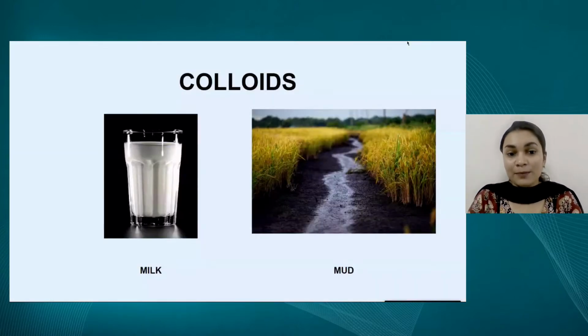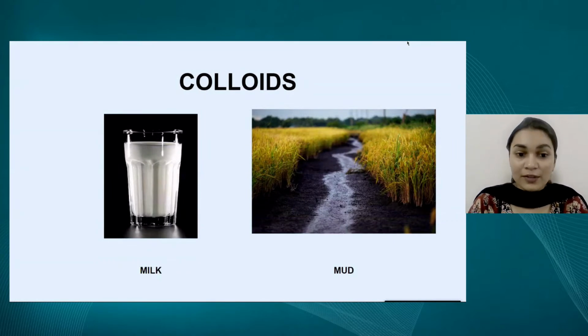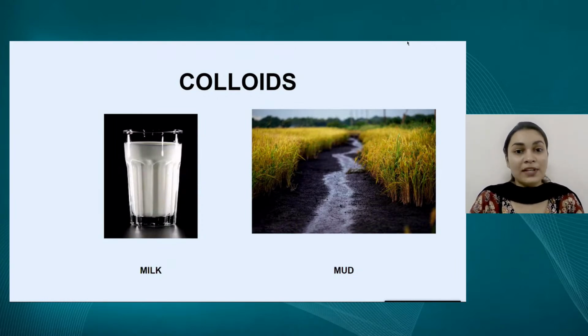So I have two examples in a picture format, milk and mud. These are two types of colloids that we see every day around us. So if we go back to the separation technique of colloids, we know that we use centrifugation to separate the components of a colloid. So in a milk, the main two components are the fat and the rest of the milk, which we call as a skimmed milk. So whenever milk undergoes centrifugation, the fat comes up on the top because it is lighter, and the skimmed milk being denser, it settles down at the bottom.